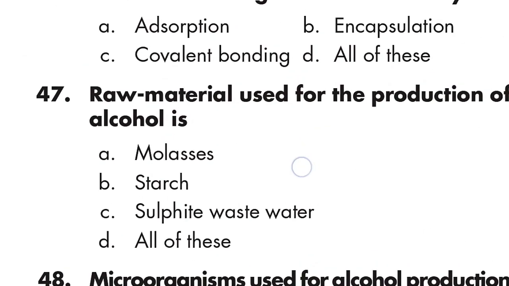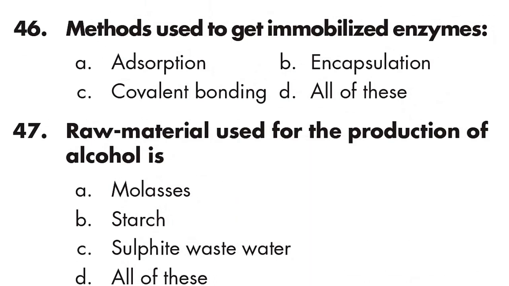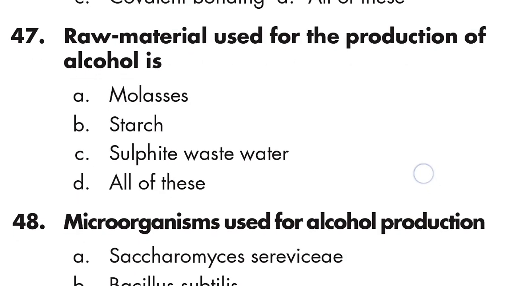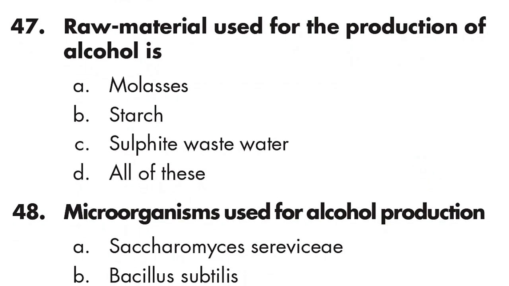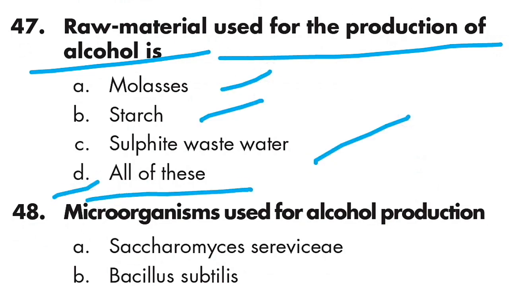Question number 46: methods used to get immobilized enzymes are adsorption, encapsulation, and covalent bonding. Option D is right. All of these. Question number 47: raw materials used for the production of alcohol are molasses, starch, and sulfite waste water. Option D is right. All of these.